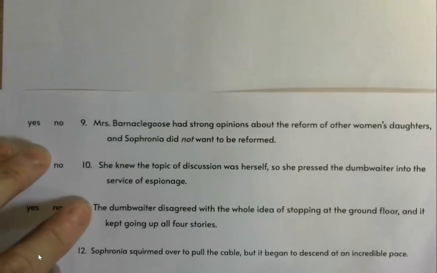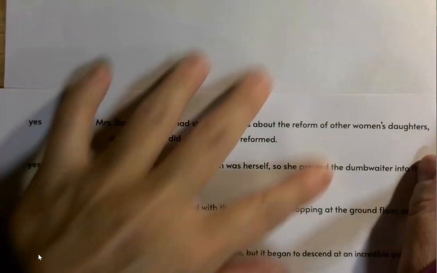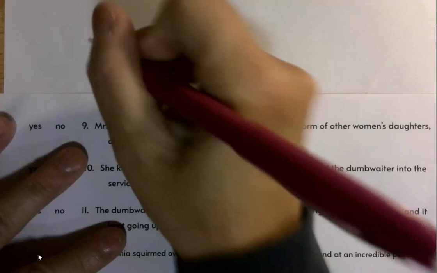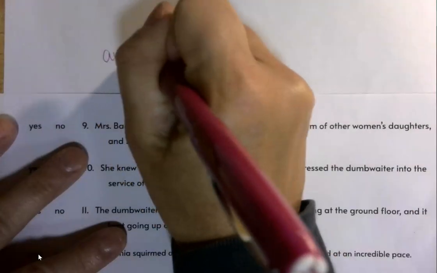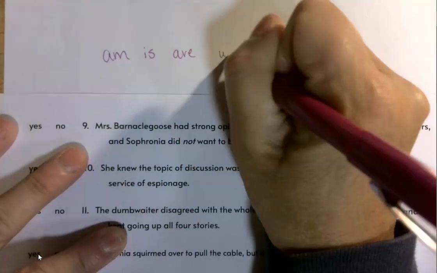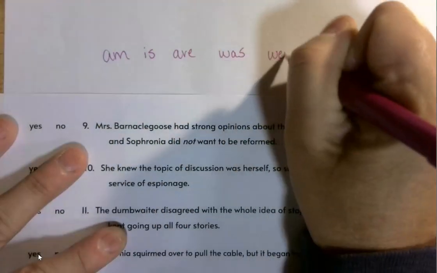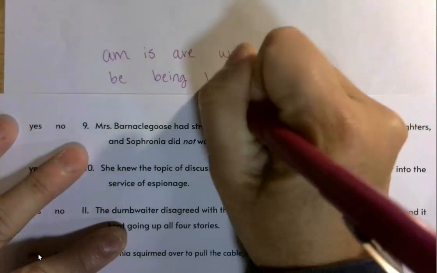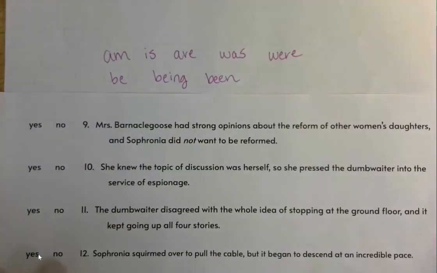Okay, just as a recap, I'm going to list those 8 verbs that are always verbs as a reminder to myself as I work through this. Am, is, are, was, were, be, being, and been. Anytime I see these verbs, I know they're verbs.